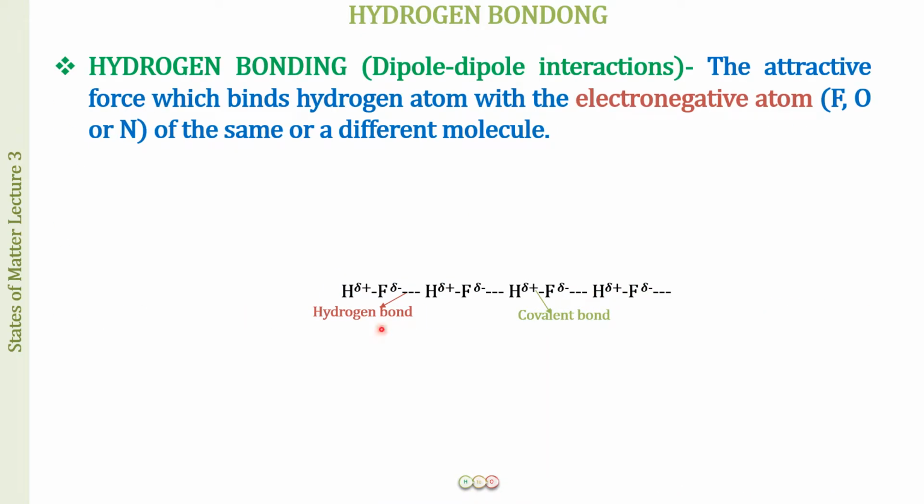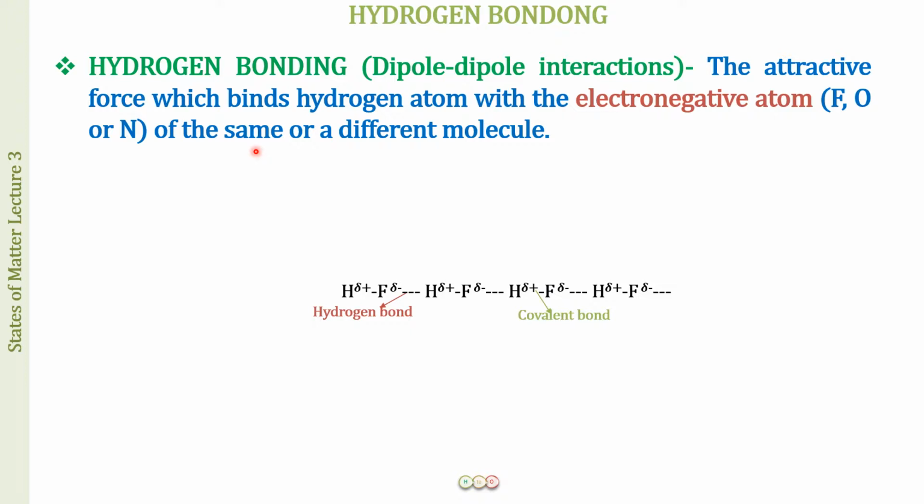The hydrogen bond is the attractive force which binds the hydrogen atom with the electronegative atom, fluorine, oxygen or nitrogen, of the same or a different molecule. Here the dipole-dipole interaction occurs between a hydrogen atom and an electronegative atom of a different molecule, and we call this hydrogen bonding. We will see an example where hydrogen bonding occurs in the same molecule as well.